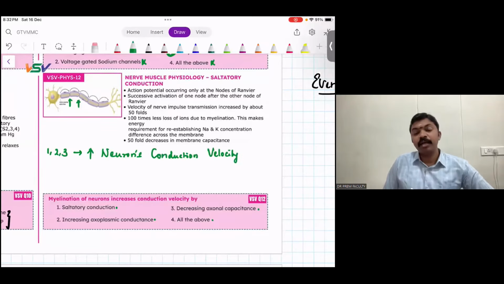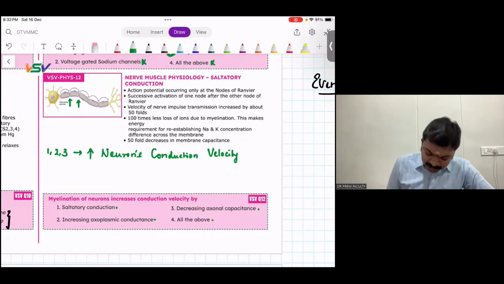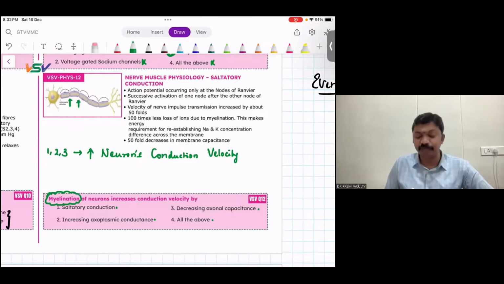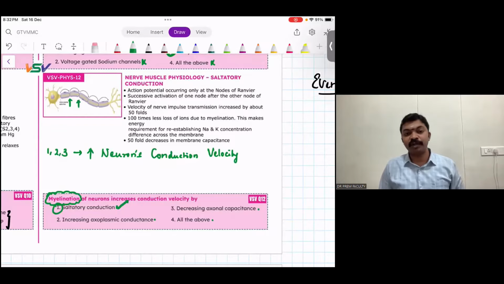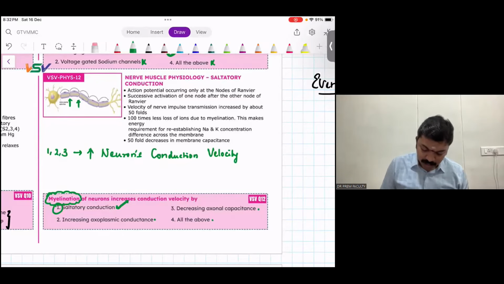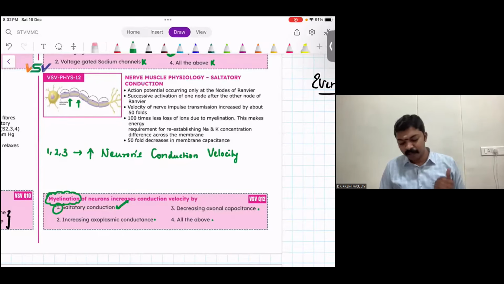All right, but the question is very specific. Myelination of a neuron is going to increase conduction velocity by. Since the question is very specific about myelination, option 1 is going to be the right answer, even though 2 and 3 do increase conduction velocity. Because of myelin, only saltatory conduction is the mechanism with which the conduction velocity is increased, and hence option 1 is the best answer for this question.